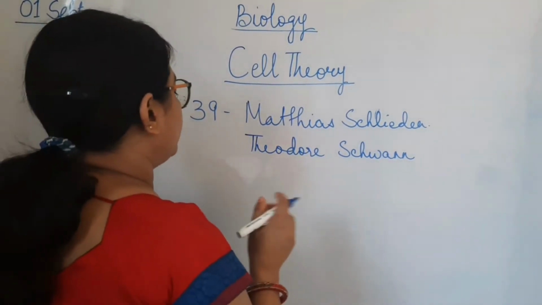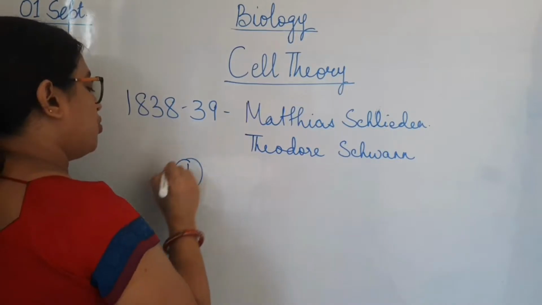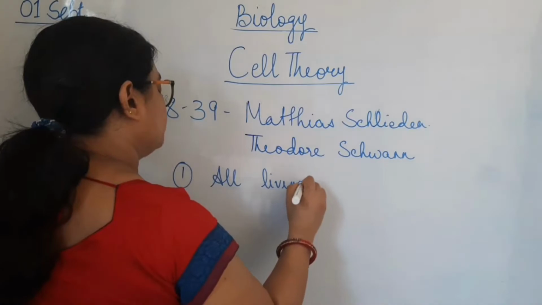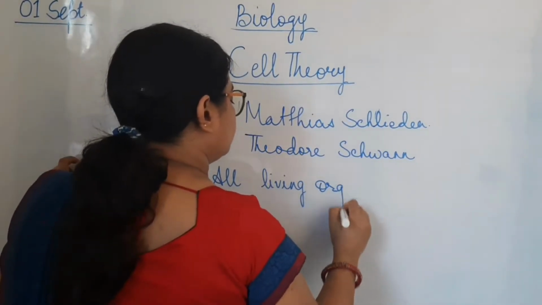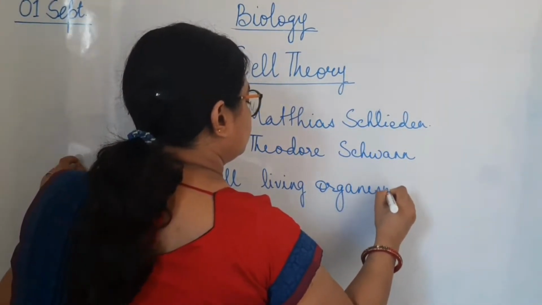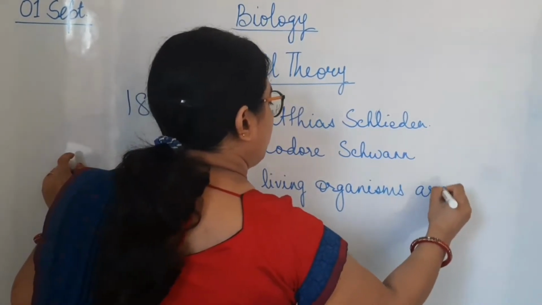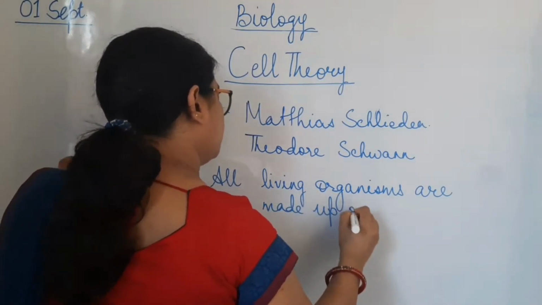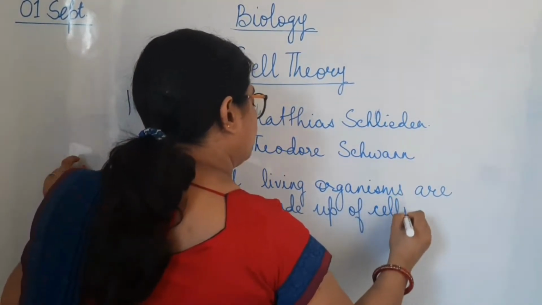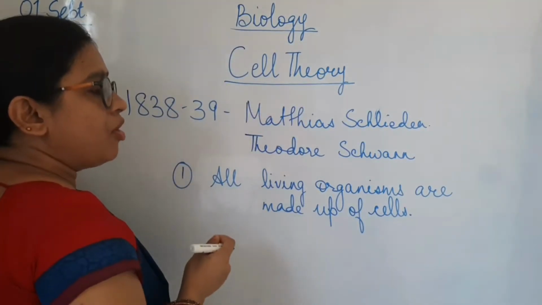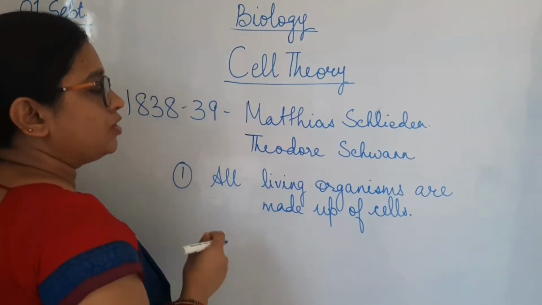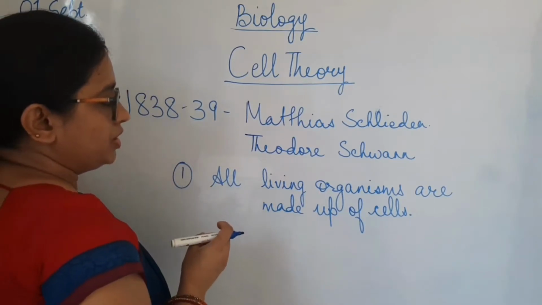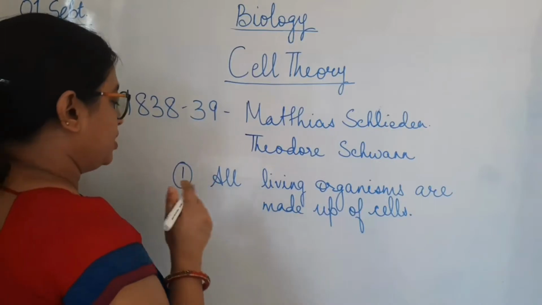The main points related to the cell theory are: the first point is all the living organisms are made up of cells. So they studied living organisms and found out that all of them are made up of cells. So the first point of the cell theory is all living organisms are made up of cells.